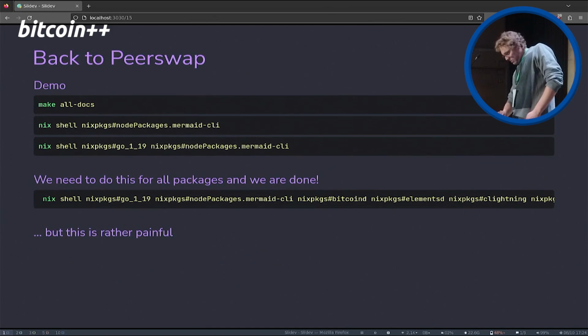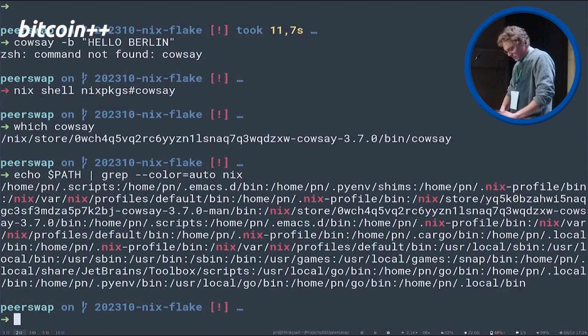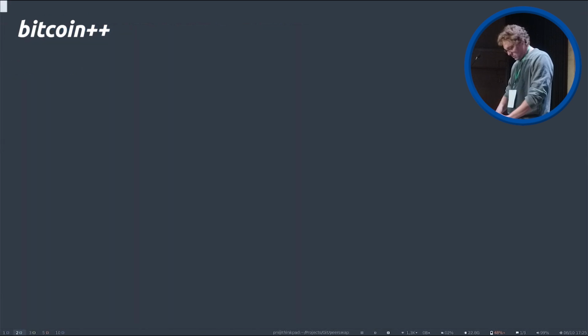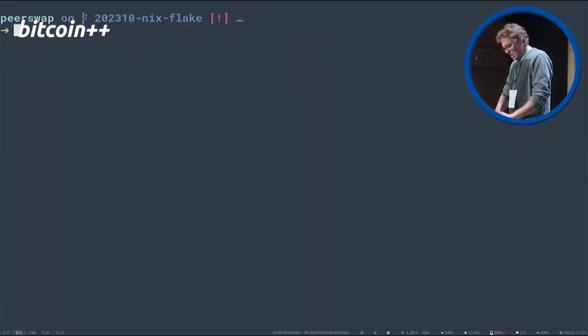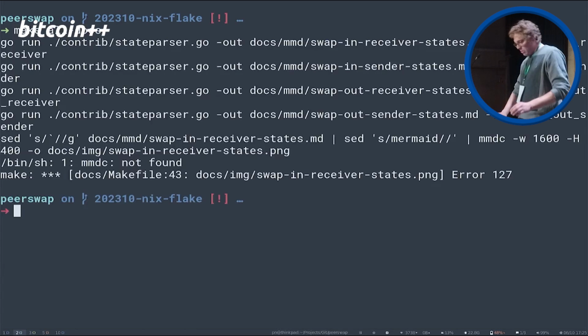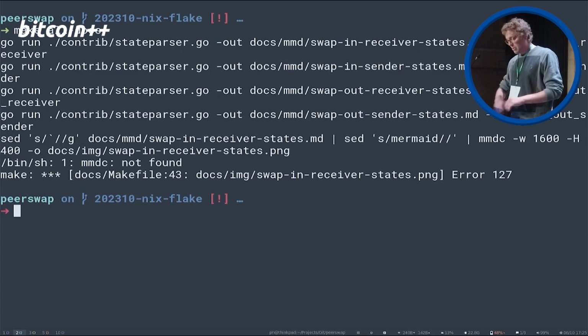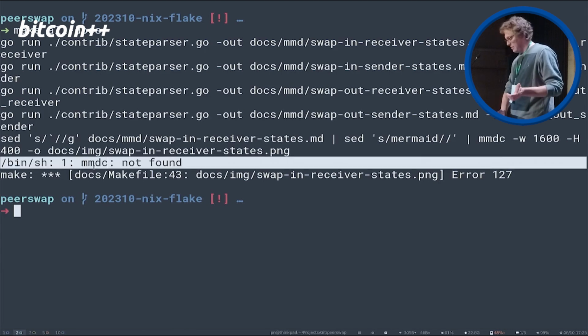Okay, let's check on these. Did we exit the shell yet? No. Okay, if we now run, for example, make all docs, that's building the documentation in the background, it doesn't work because it says it needs some program called mmdc, and it doesn't work.